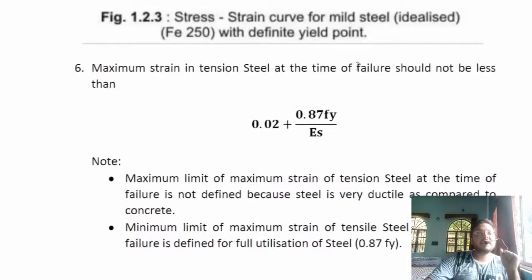The maximum strain in tensile steel at the time of failure should not be less than this particular value, 0.02 plus 0.87 Fy upon Es. This is mostly asked in many competitive exams: what is the maximum strain in tensile steel at the time of failure, and it should not be less than what. It is this value.